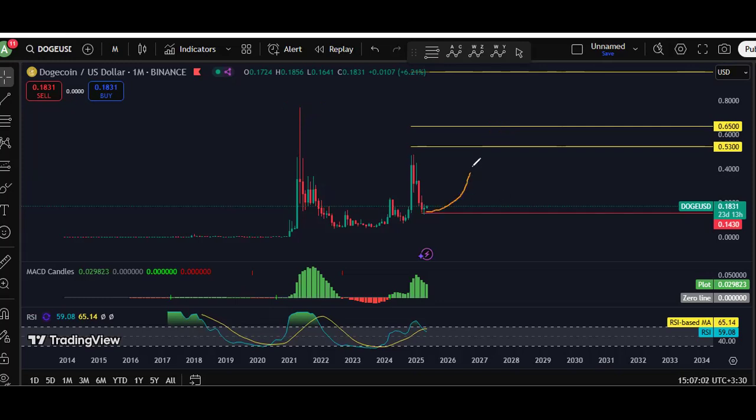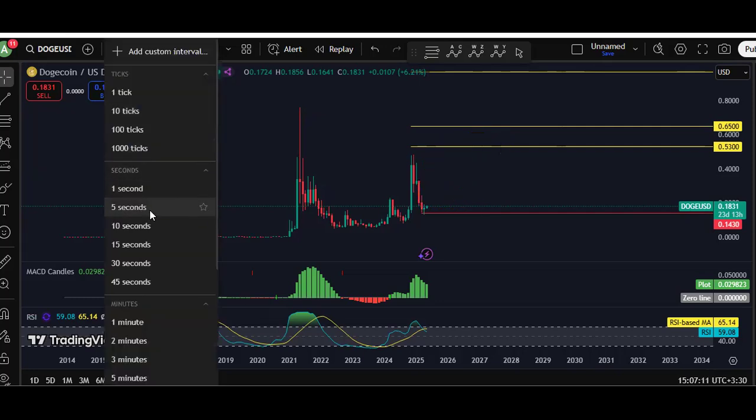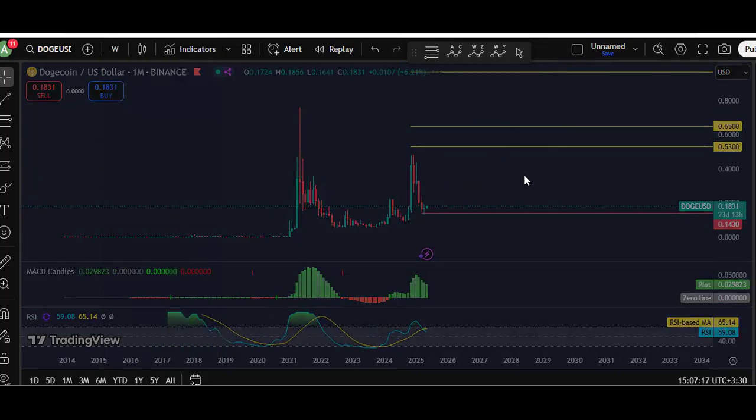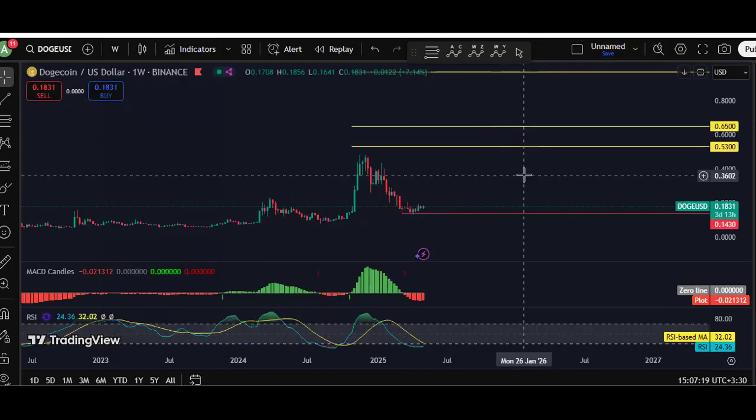Now the question is whether we can expect this reversal in the short term or not. As I mentioned, it depends on the overall market. We want to see whether, first of all, Bitcoin can break the all-time high. Then from there, we move into the altcoins and the rest.